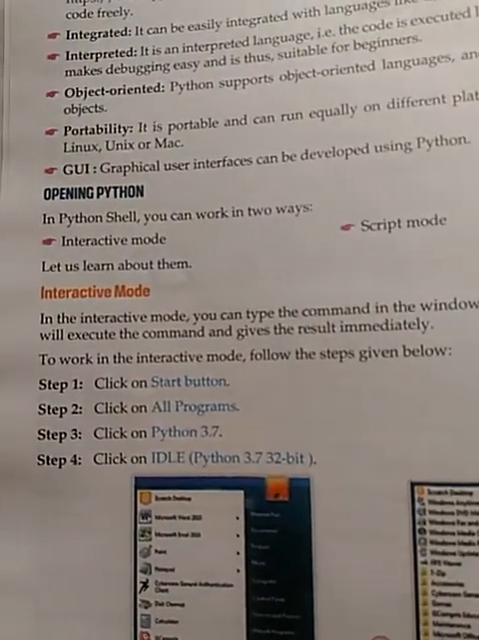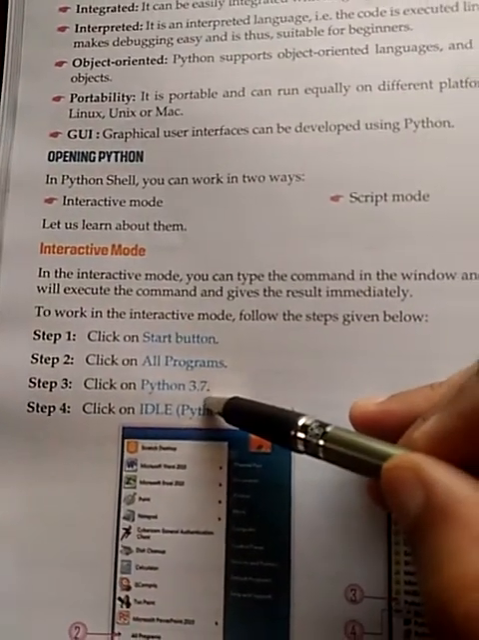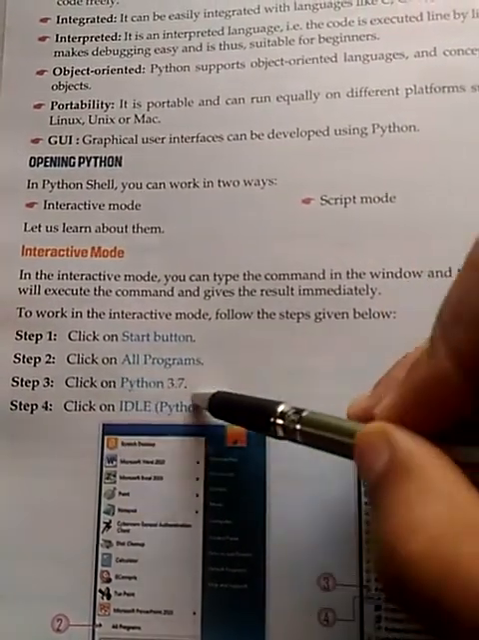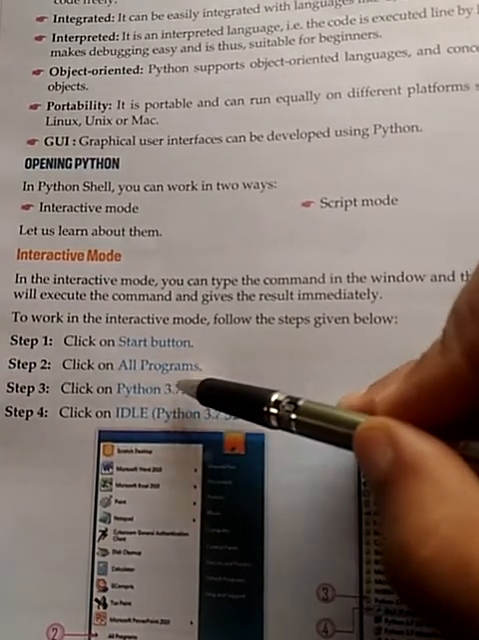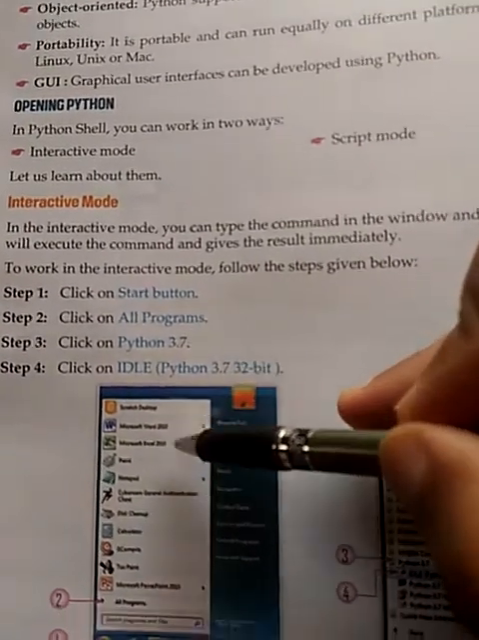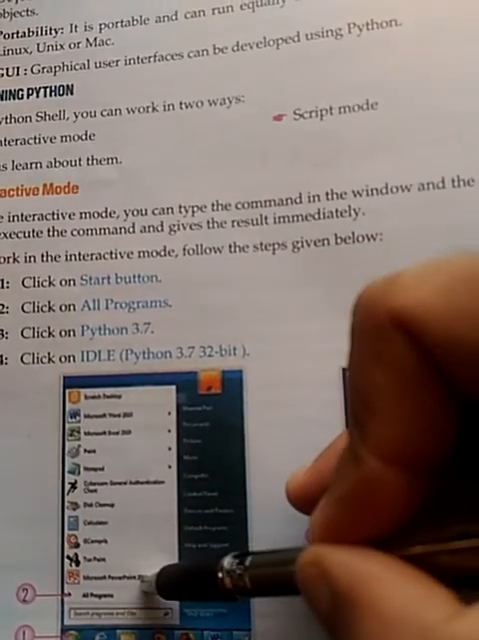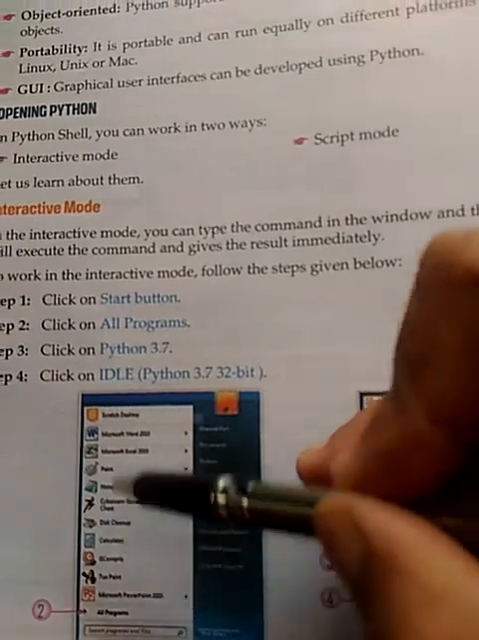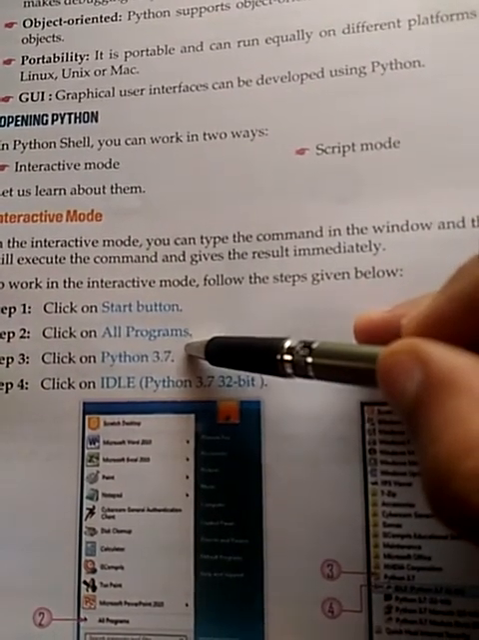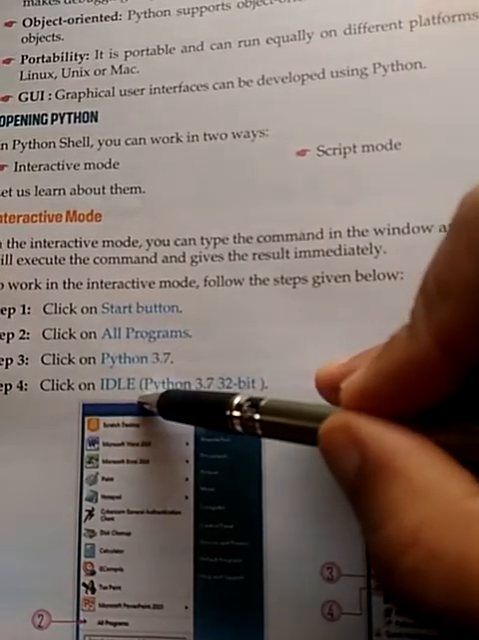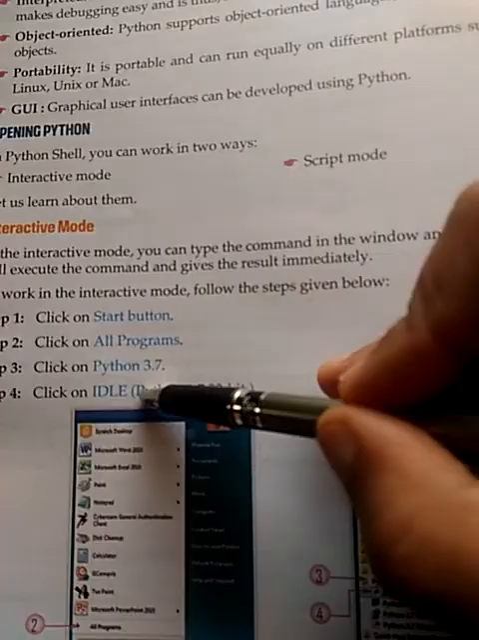So how can you open interactive mode? First you need to install Python on your computer. In the book it is written Python 3.7. It is a version of Python that can be freely downloaded from the website. After installing Python, just go to the Windows Start menu. In the Start menu, go to Programs. In Programs, you will find the option Python 3.7. In Python 3.7, you will find the option IDLE. So you can open Python IDLE.